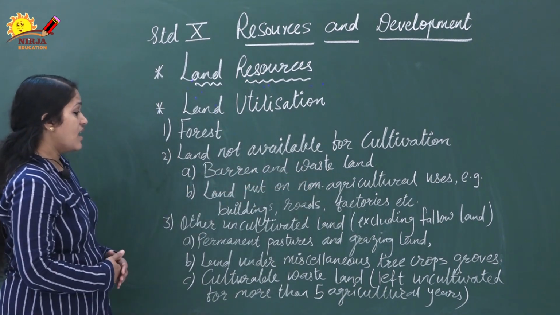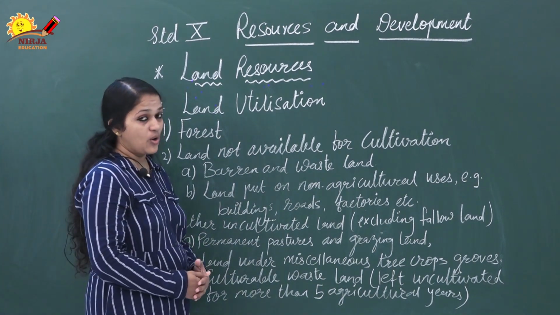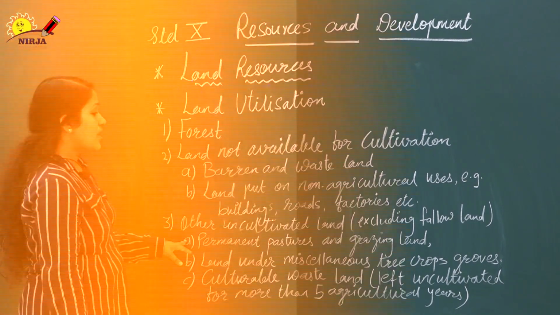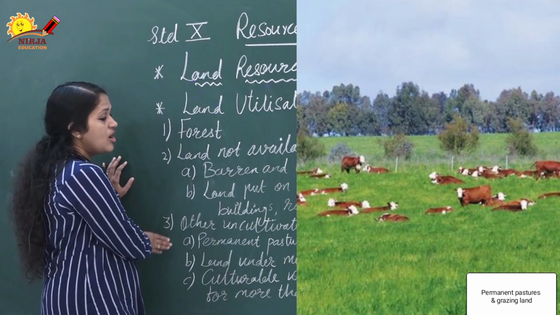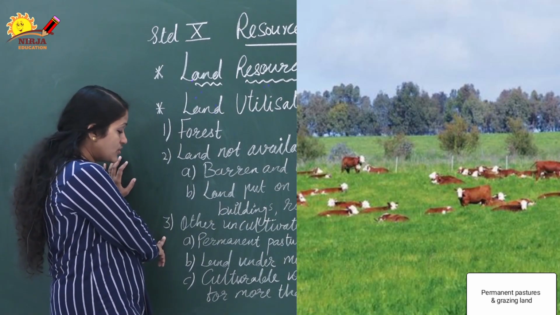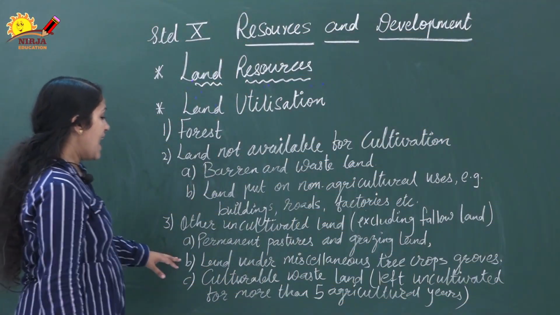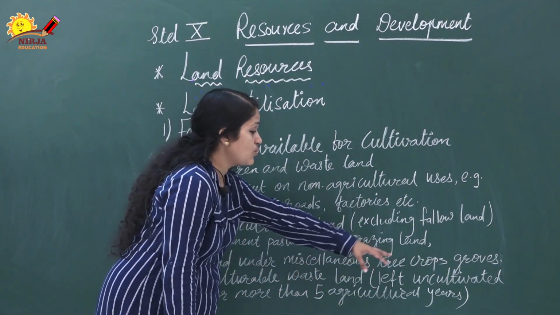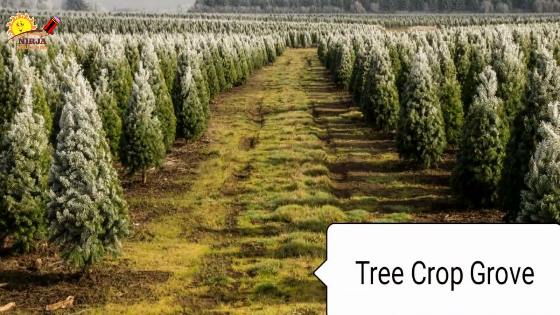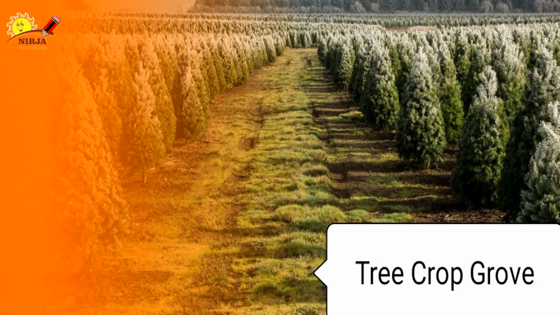Third is other uncultivated land excluding the fallow lands, that is permanent pastures and grazing land. Permanent pastures and grazing land is not used for cultivation. Land under miscellaneous tree crops groves means land is used for the cultivation of fruits and nuts, that is called tree crops groves. You can see it in the picture.